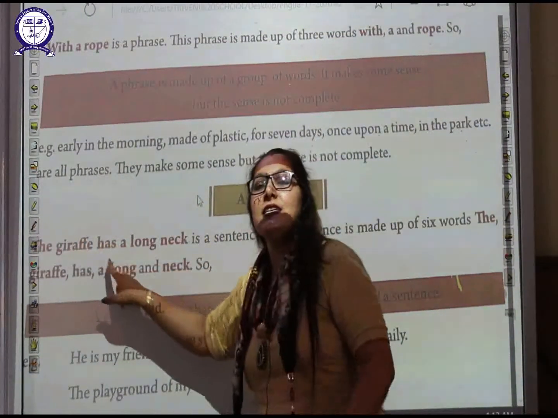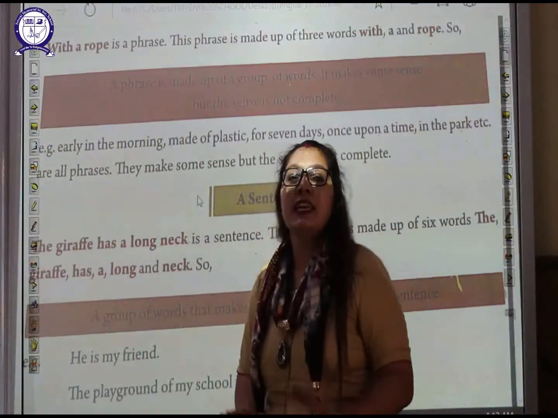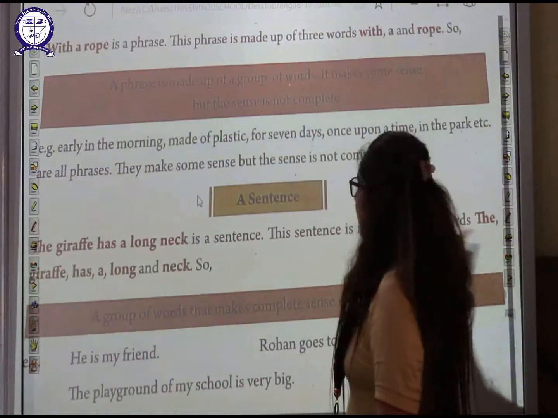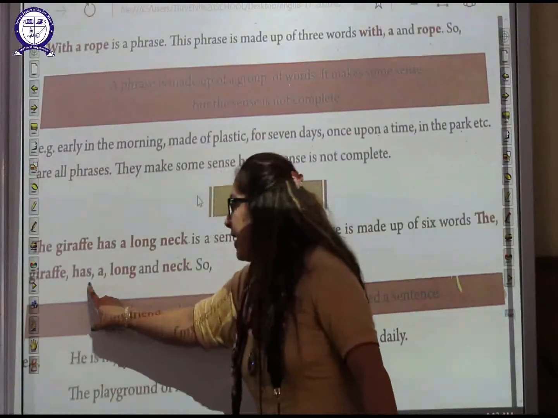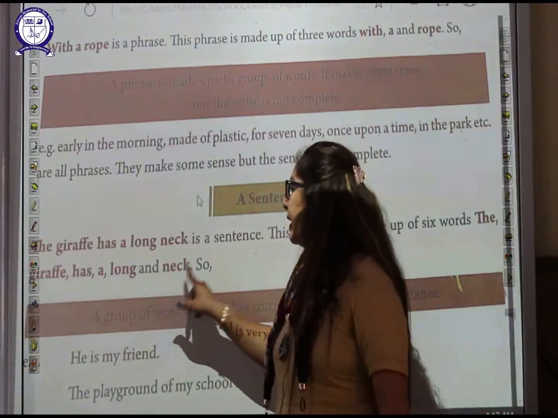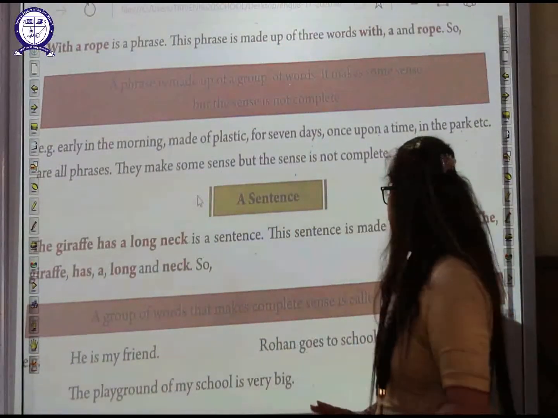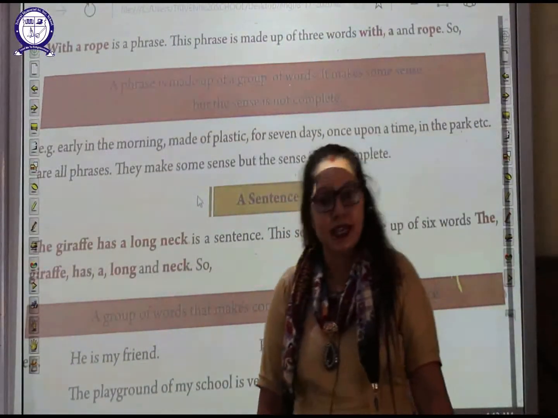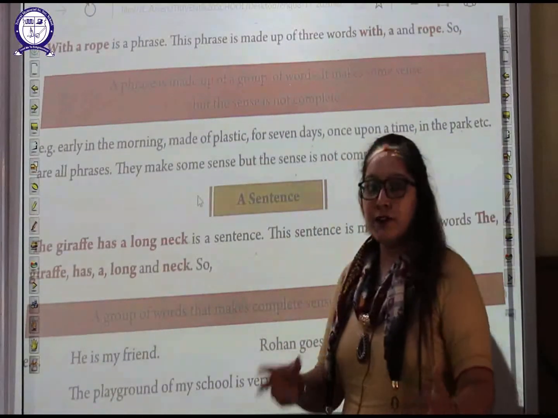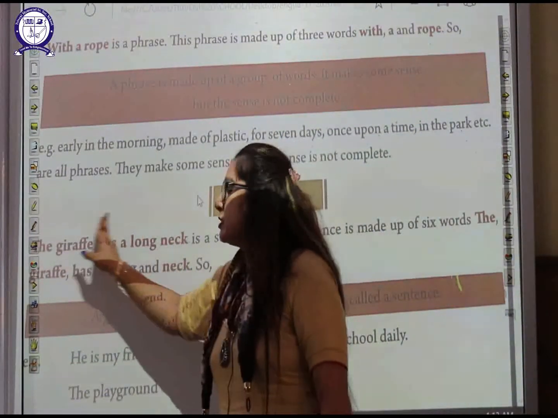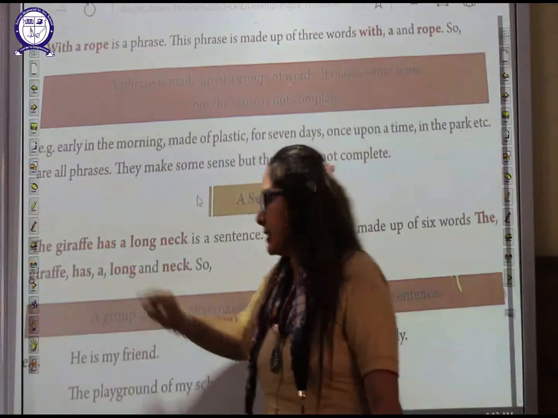The giraffe has a long neck. So a group of words that makes a complete sense is called a sentence. You have seen here, this sentence makes a complete sense.